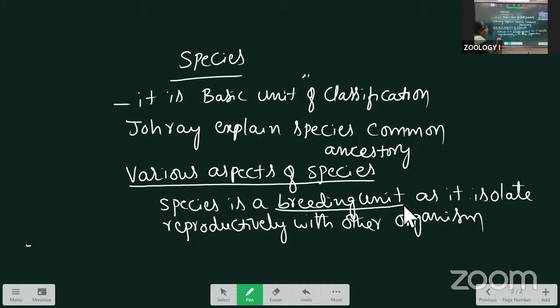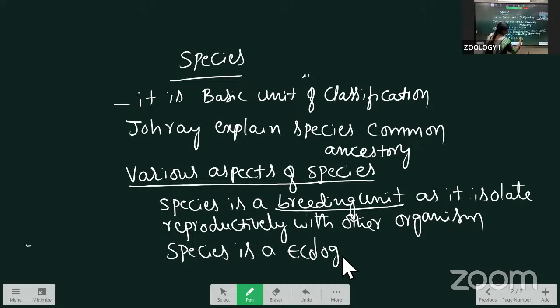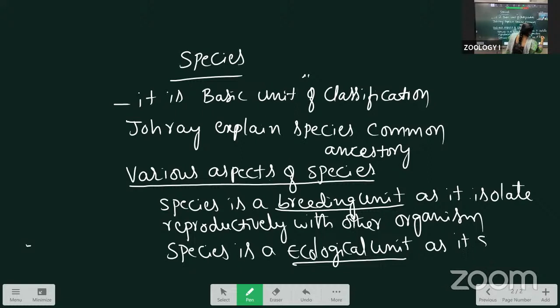Next is the species is an ecological unit, as it shares a common ecological niche.